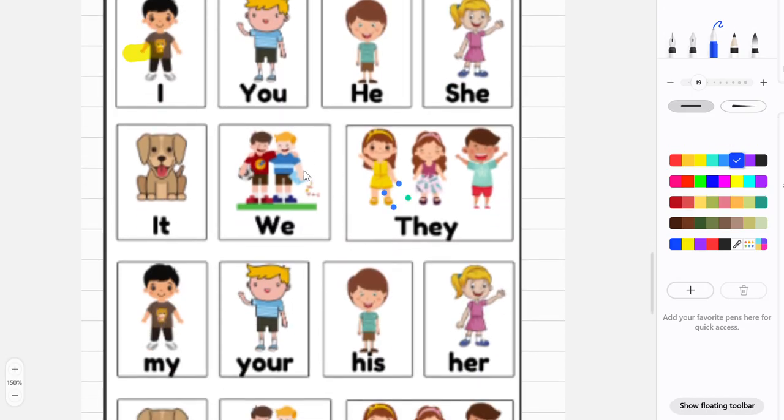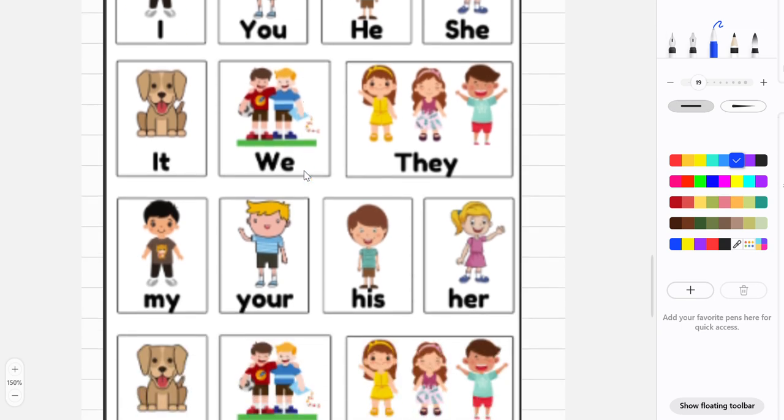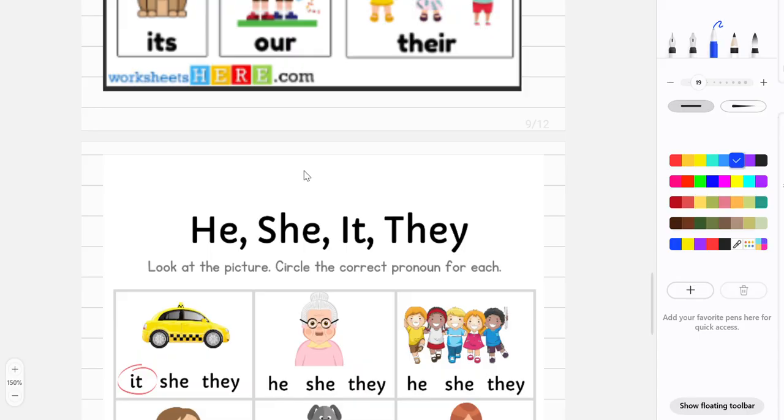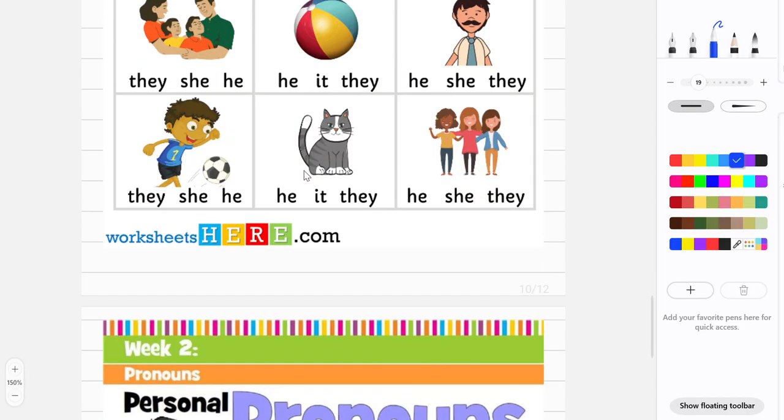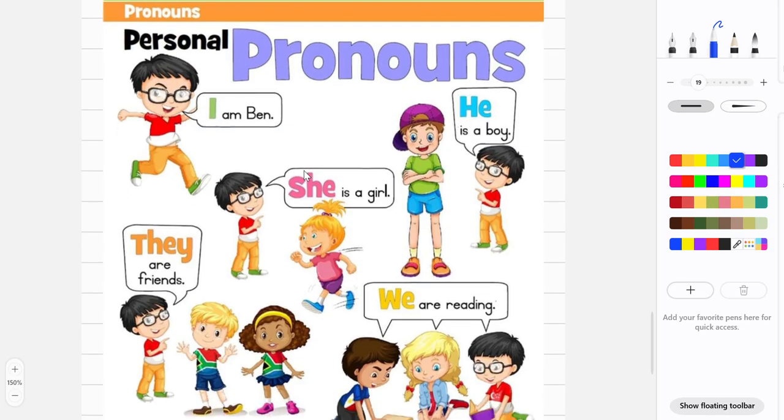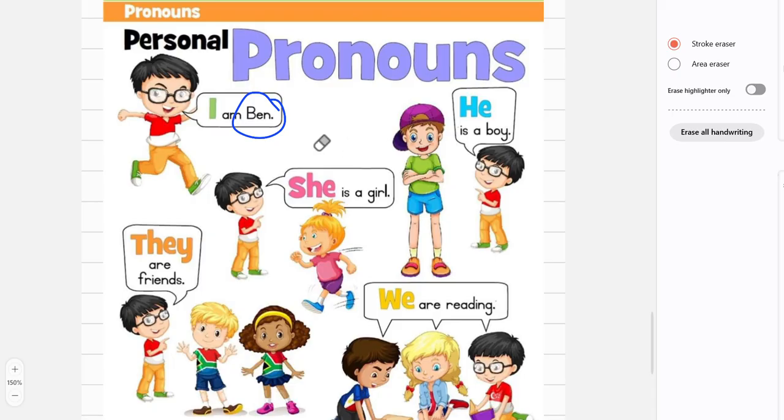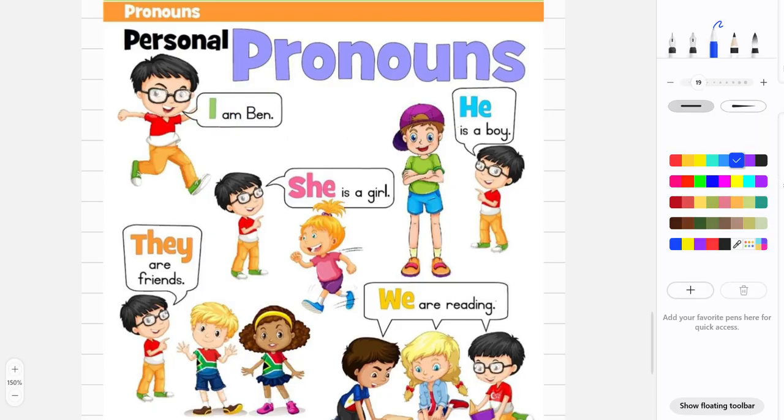Now here we have got the pronouns. What is a pronoun? Whenever we're talking about something or someone, we cannot use their names again and again to identify them, to talk about them. So we will have to use pronouns for them. For example, I am talking about the person Ben. So I'm writing about Ben, let's say.